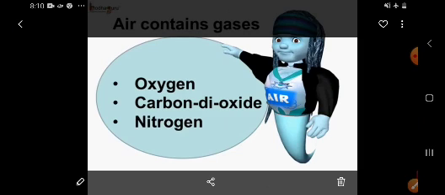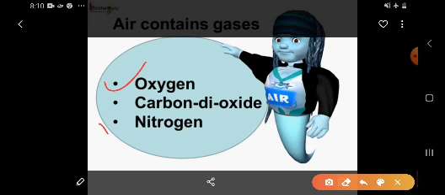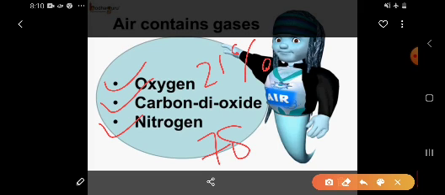What are these colorless gases? Oxygen, nitrogen, carbon dioxide. Oxygen is 21%, nitrogen is 78% and the remaining 1% includes carbon dioxide, krypton, helium, hydrogen, water vapor, dust particles, smoke and germs. So children, this is the composition of air.